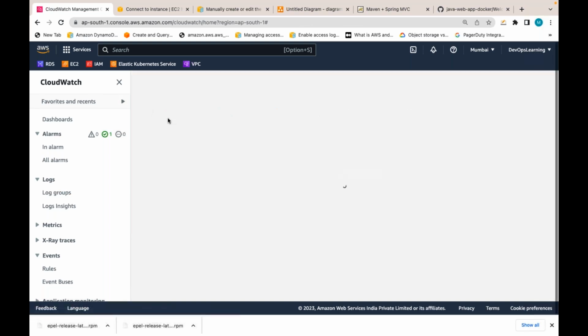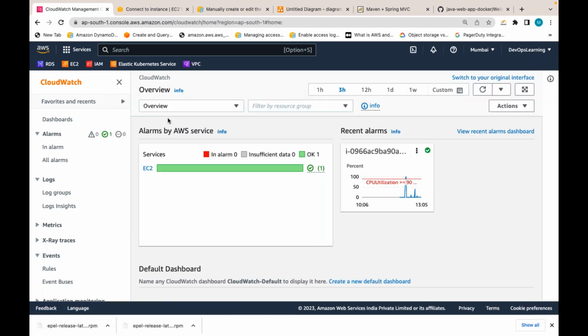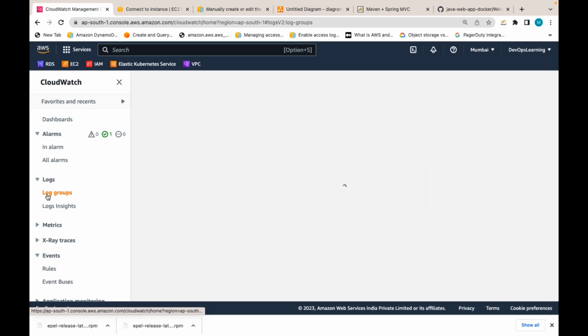So is everyone clear? What do you mean by CloudWatch? What do you mean by metrics? Based on the metrics, how to create alarms. In the alarm, what actions you take. If required, how to capture the logs and stream the logs here in the CloudWatch.